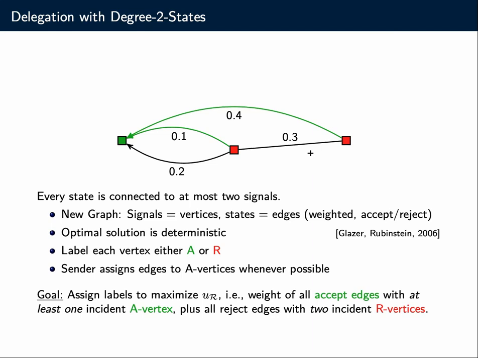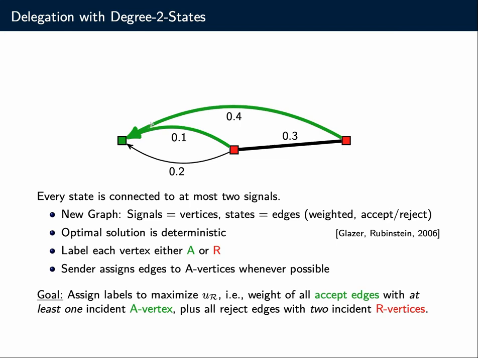Now, what's the objective of the receiver? The objective function is, of course, his utility. His utility is the weight of all accept edges with at least one incident A vertex plus the weight of all reject edges with two incident R vertices. Obviously, the sender tries to send the accept signals as often as possible, and that's fine as long as there are acceptable states of nature.